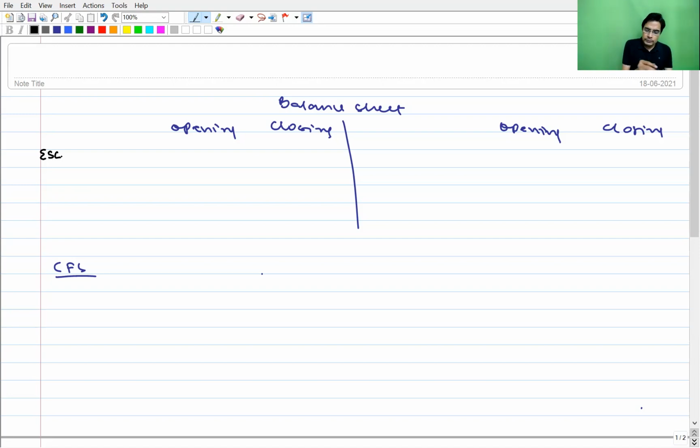For example, equity share capital opening 100 and closing balance 150. The difference will be taken as issue of equity share capital, and that difference will be put in the financing activity. And if opening is also 100 and closing is also 100, then there is no issue, there is no buyback.